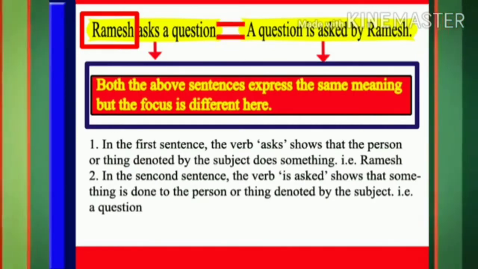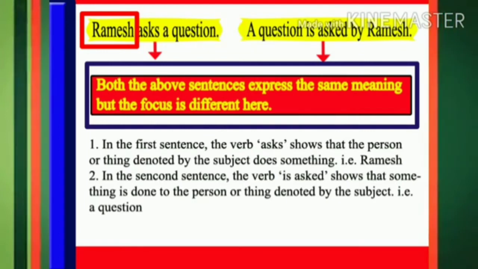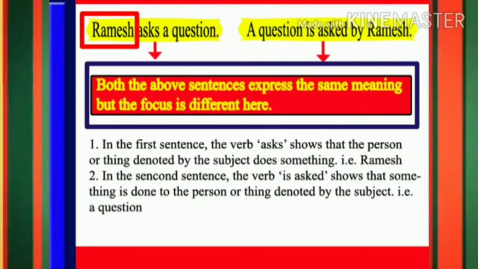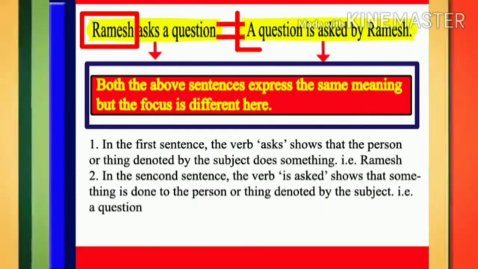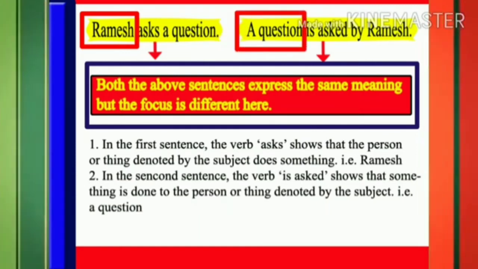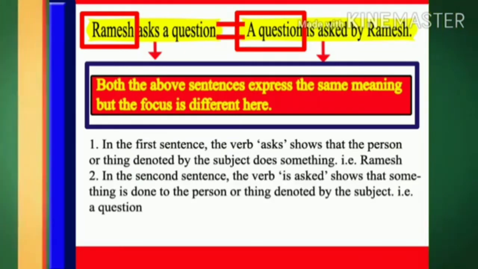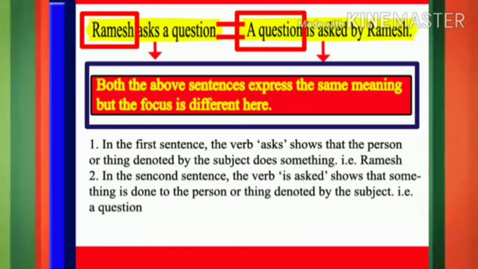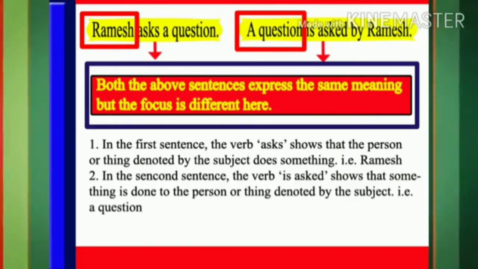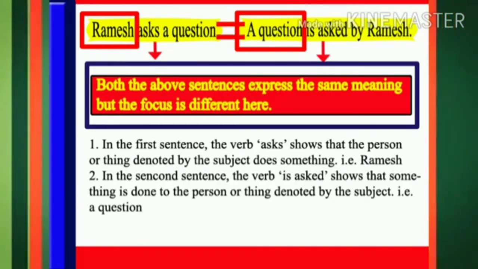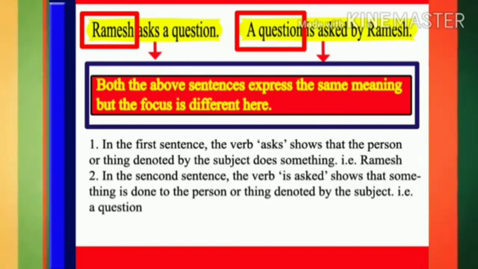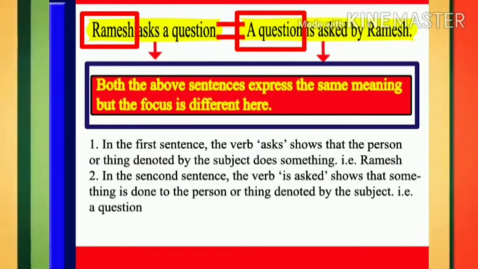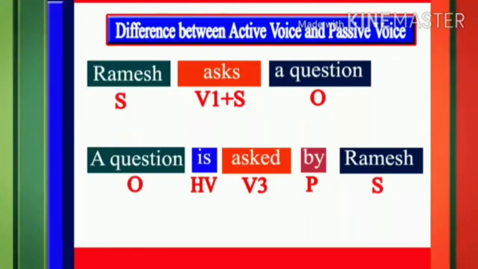In the second sentence, the verb is asked shows that something is done to the person or thing denoted by the subject, that is the expression a question. In other words, the expression a question receives the action. It means the expression a question is the recipient of action in this sentence.